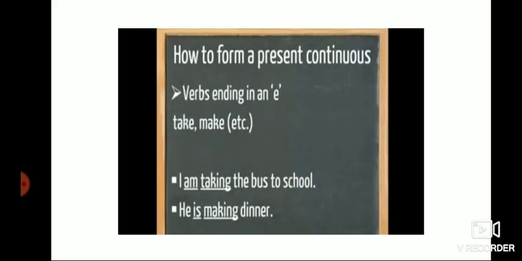See, if a verb ends in an e, you have to cut the e and add ing with the main verb. For example, I'm taking the bus to school, he is making dinner. Then, I'm giving the pencil. Like when the verbs end in an e, you have to cut out the e and add ing.